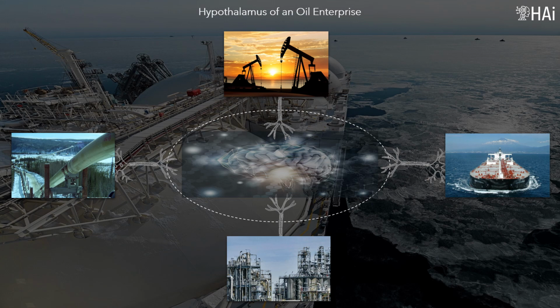The design of HI's EWO was the result of work done for a multi-business oil company. The union of models, and their coordination, forms the hypothalamus of an oil enterprise. The current computational power allows us to model the supply chain in detail, considering individually all the systems that compose it. This allows us to visualize all the existing bottlenecks that affect the maximization of economic gains.